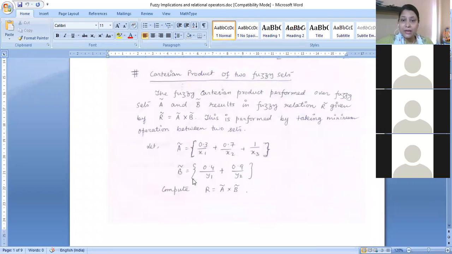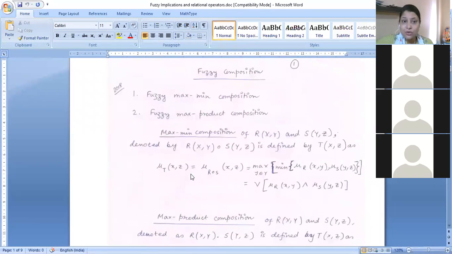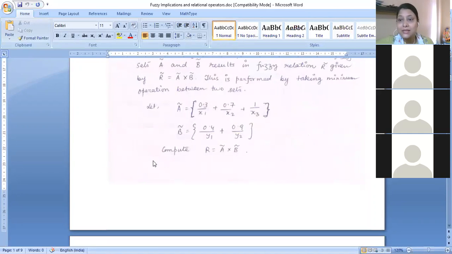Now let us have an example with one particular fuzzy set A and fuzzy set B. Why am I telling all these things again? This question came in 2018, and still this is 2020, so we cannot leave any stone unturned. We have to cover every area that has a possibility to appear in the semester exam, or has a track record of appearing in previous semester exams.